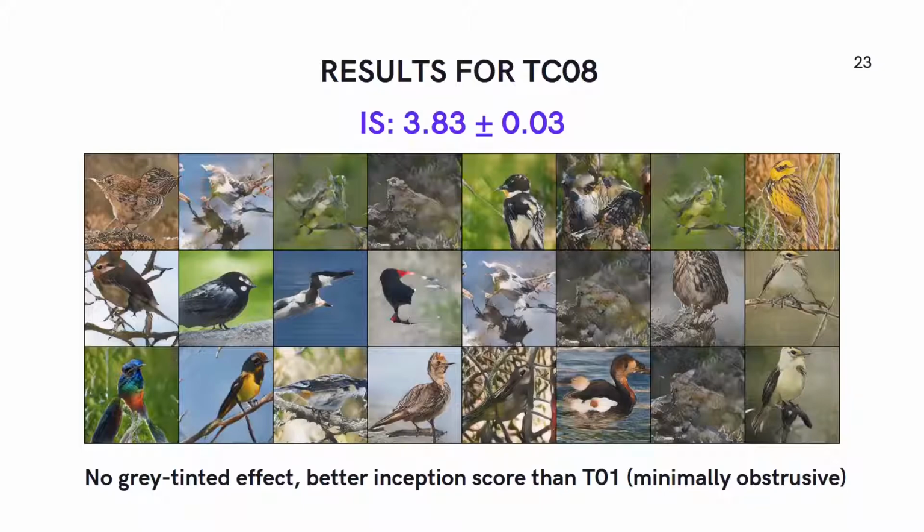The results for test case 08 and the images generated through the dataset do not contain any gray tinted effect, so the gray tinted effect might be there due to the high number of obtrusive images in the previous test cases. Furthermore, it must be noticed that test case 08 had a better inception score than test case 01, which was the first test case and introduced minimally obtrusive images of the birds to the original dataset.